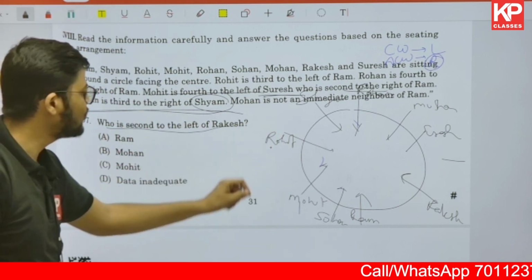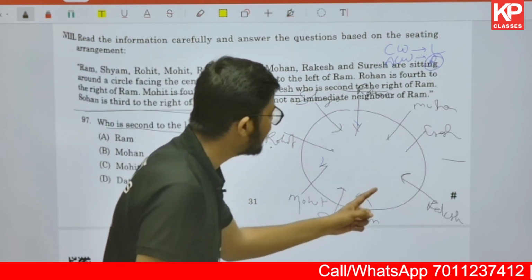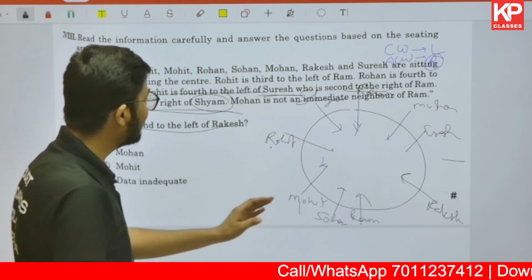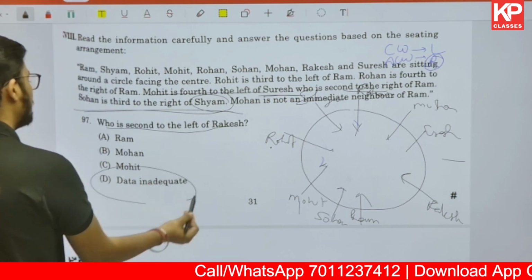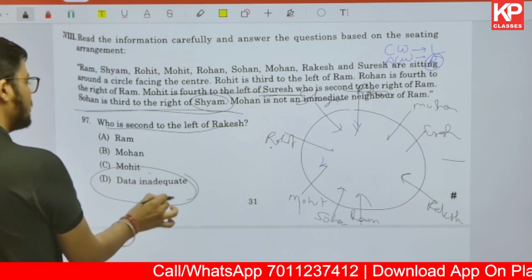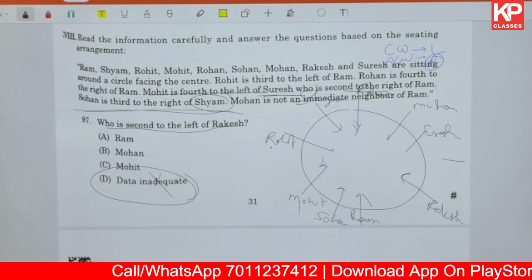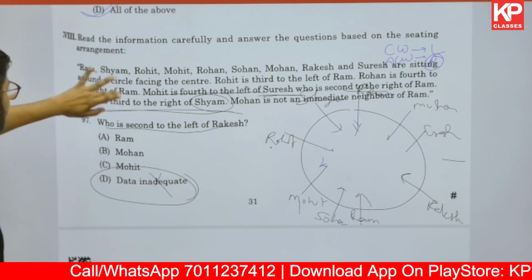Who is second to the left of Rakesh? Now I am going to find out where Rakesh is sitting. Rakesh is there. Who is second left? First left, second left, Sohan is there. Sohan is nowhere given in the options. So although the data is adequate, there are no options. The only correct answer you can mark is option D.